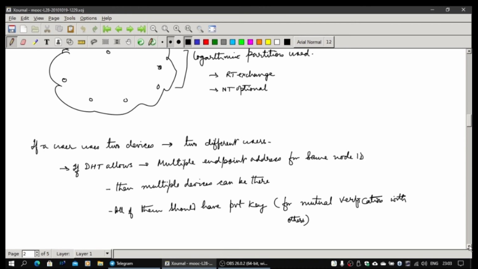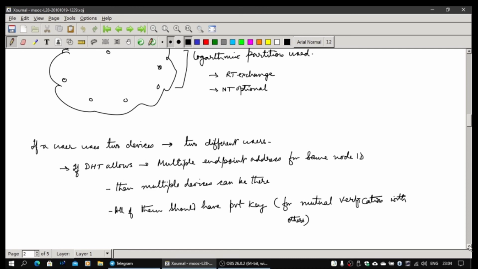Okay, it will become pretty much confusing. So routing tables will have only one endpoint address entry for each node ID, not two. Routing tables don't do that. Okay, so only as a special case when they are leaf nodes is it possible. As I told, it's not impossible, it can be done. It is possible to create an alias.